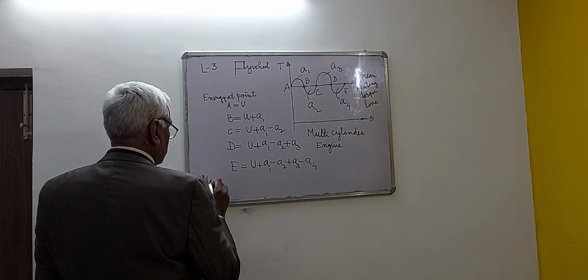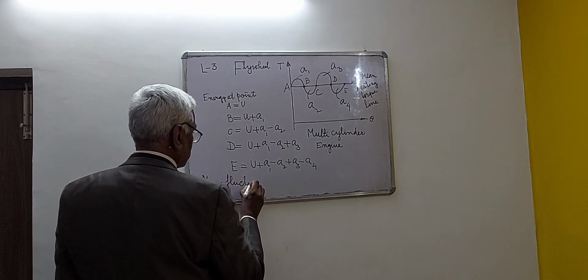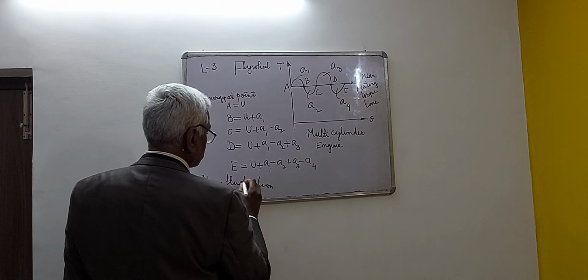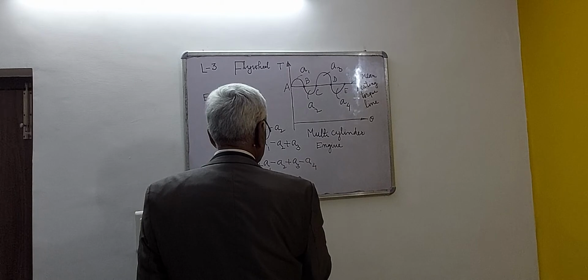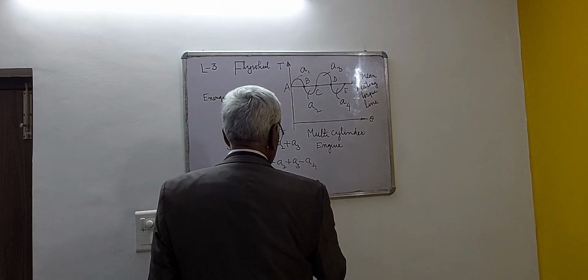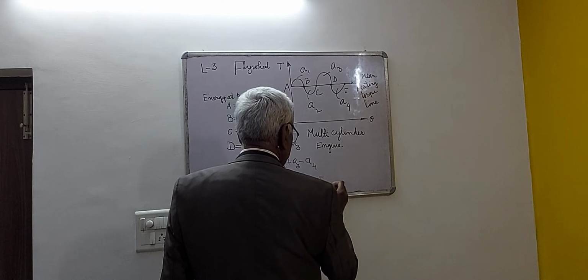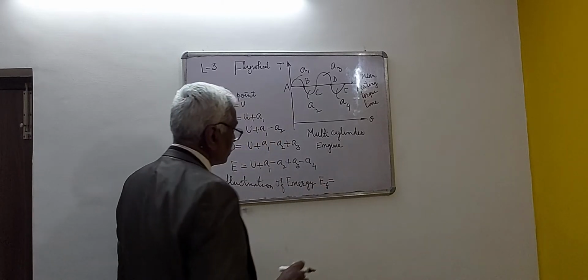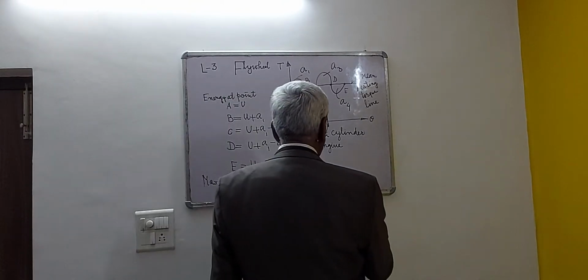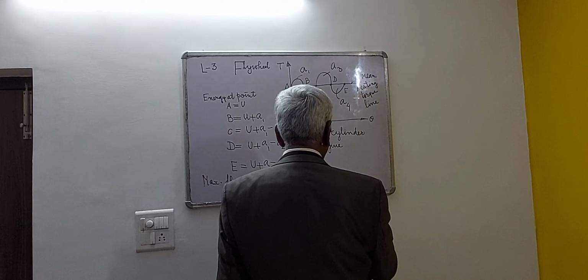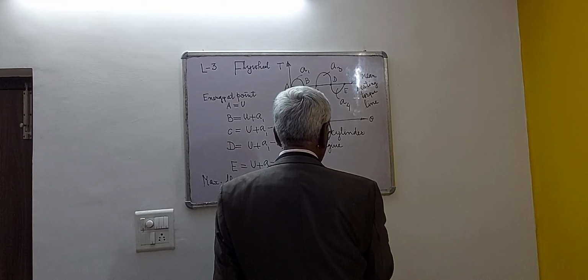Maximum fluctuation of energy is normally indicated by delta E. As I told you, the energy between points A and E is maximum at one point; suppose at that point the maximum energy is E1.